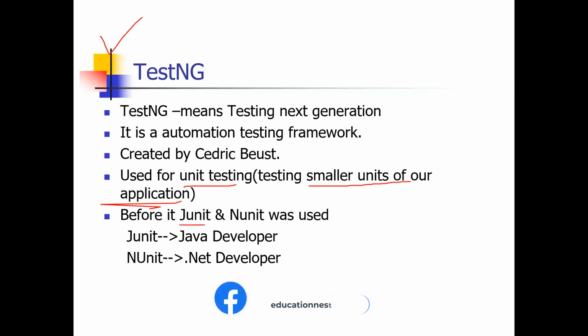That was JUnit, J for Java. JUnit was a software used for testing Java developer codes. Okay, it means the language was Java. And NUnit means .NET, the program written in .NET. Okay. JUnit for Java developers, and NUnit for .NET developers.